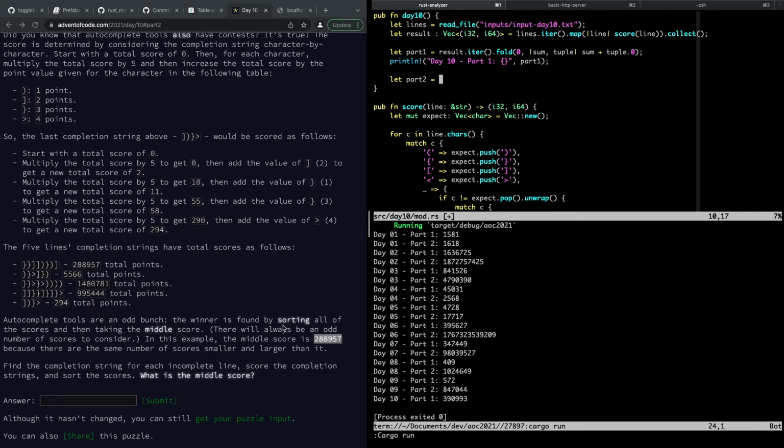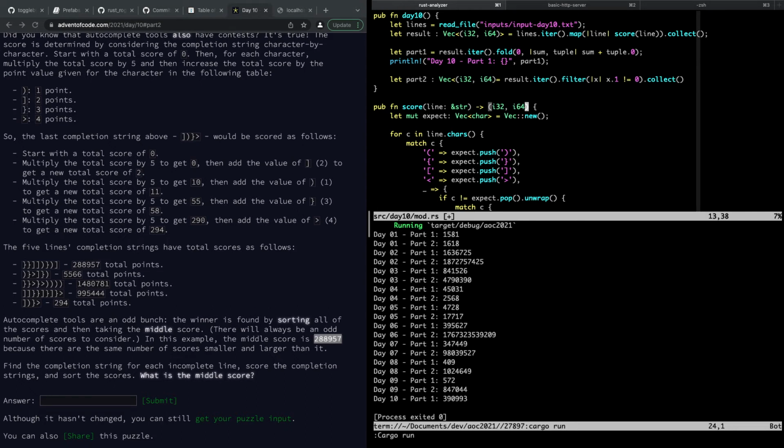So we're going to say results iter filter x where x.1 is not equal to 0. We're going to collect those into a vec of i32 and i64, although we don't need the second part.